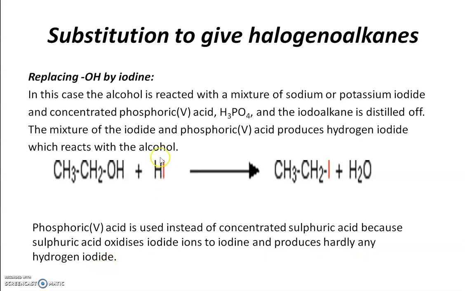If we do not get any hydrogen iodide, how will we make halogenoalkane? So in this case, ethanol reacts with hydrogen iodide in situ and produces iodoethane and water. We will use potassium or sodium iodide and concentrated phosphoric acid.